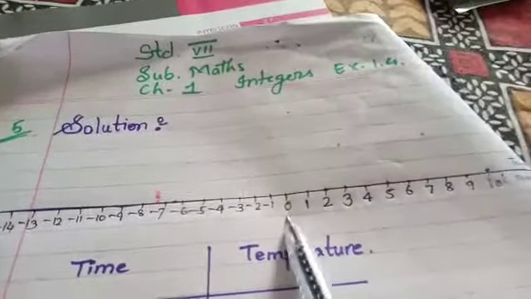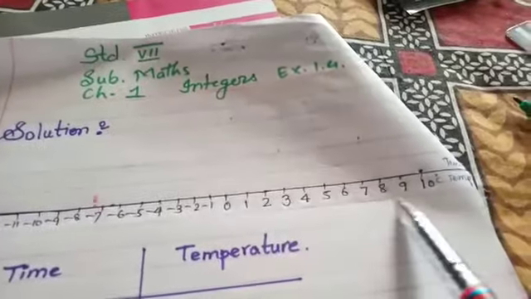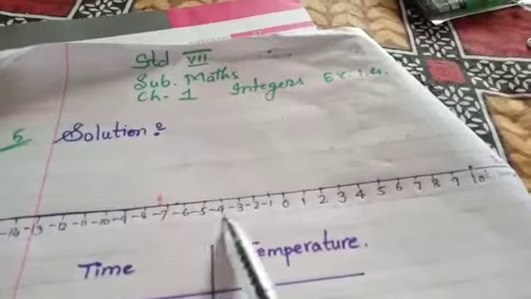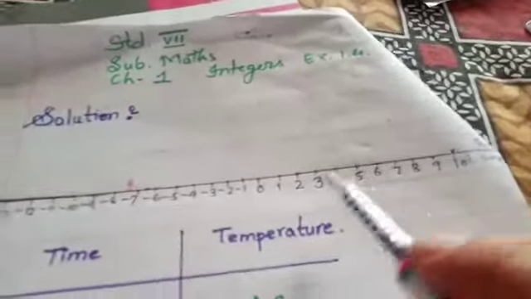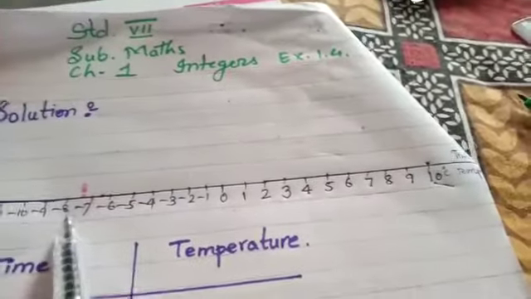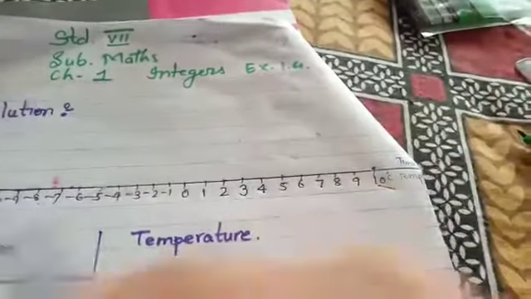See here 0, and after the 0, these are the positive numbers, and these are the negative integers. So when the temperature is 10 degrees Celsius, when it reaches minus 8, what is the time? And it is given that it decreases by 2 degrees Celsius.